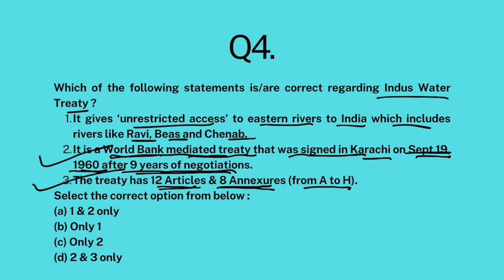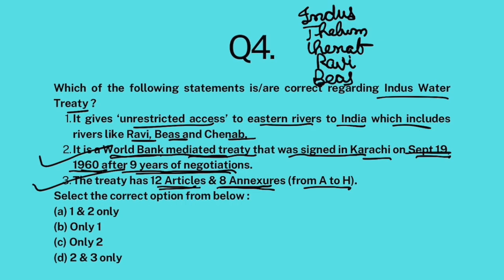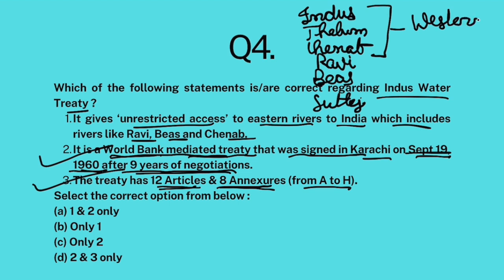Now within this treaty, there are the Indus and its 5 tributaries. These are Jhelum, Chenab, Ravi, Beas, and Satluj. Now these are the 6 rivers. These 3 rivers, Jhelum, Indus, Chenab, were called Western rivers and they were given to Pakistan. The eastern rivers, Ravi, Beas, Satluj, were given to India.